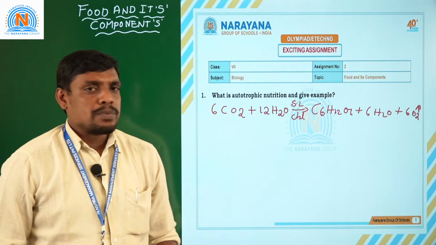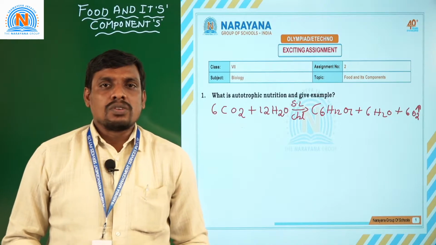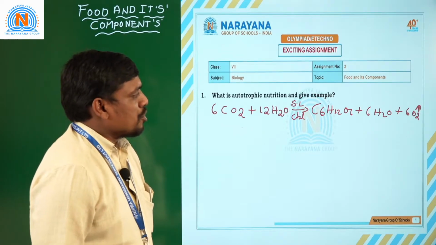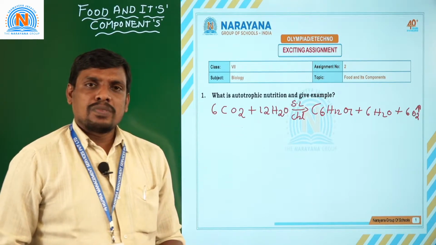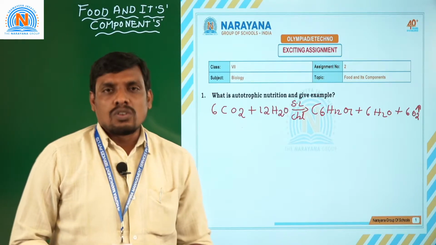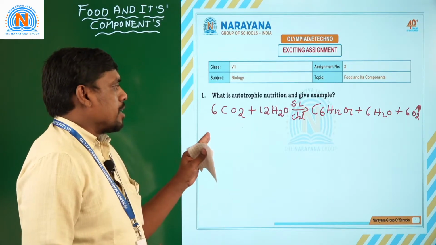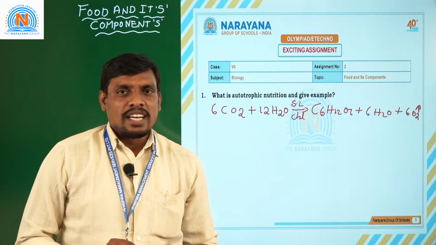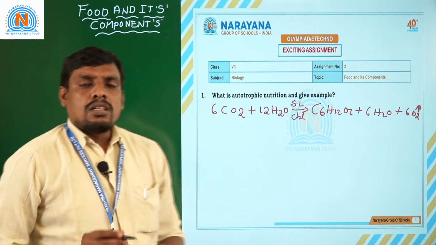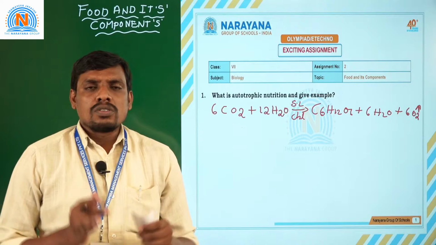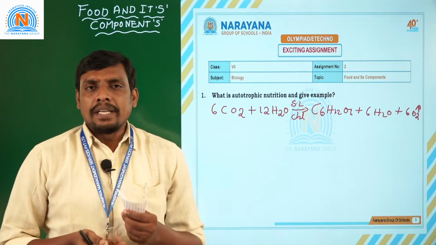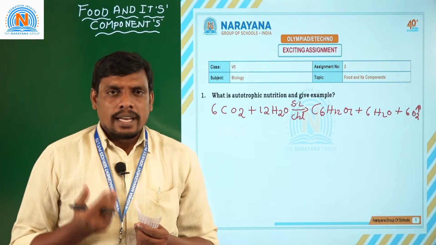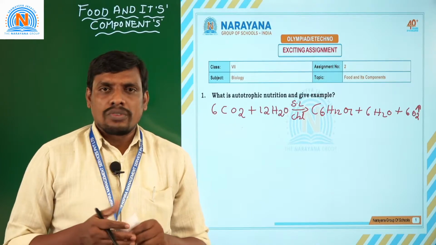Students, from the chapter Food and its Components, some questions are given in the assignment. First question is, what is autotrophic nutrition? Give one example. So, we have to define autotrophic nutrition. I would like to define it with the help of an equation. Autotrophic nutrition is nothing but the process of synthesizing food materials, which means conversion of sunlight energy into chemical energy.